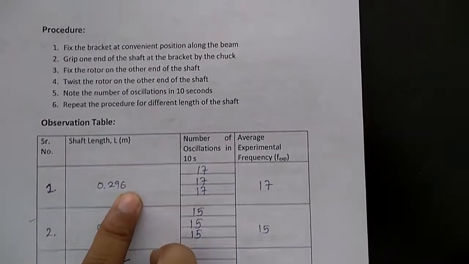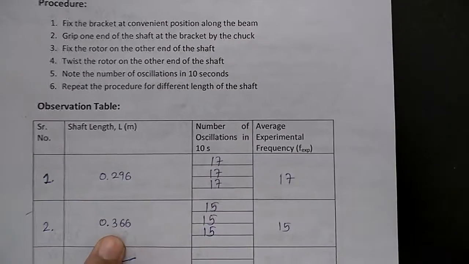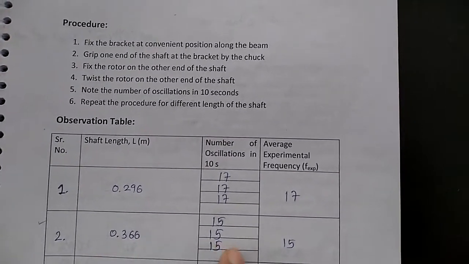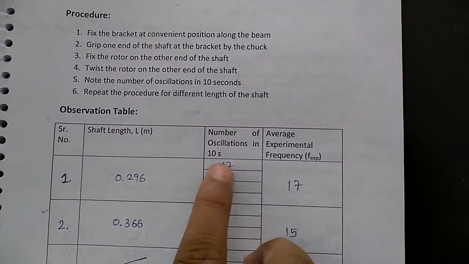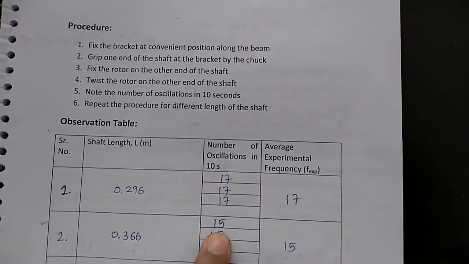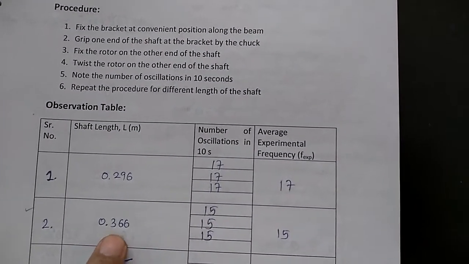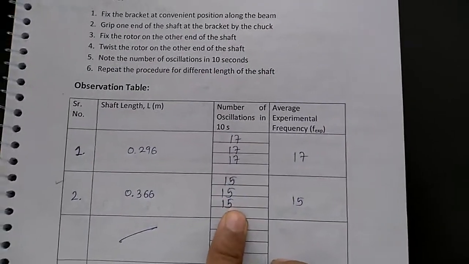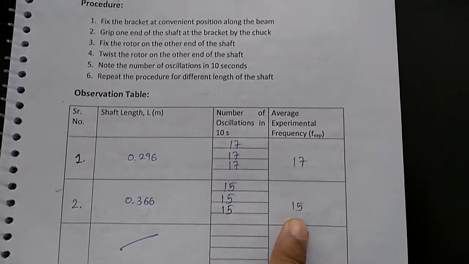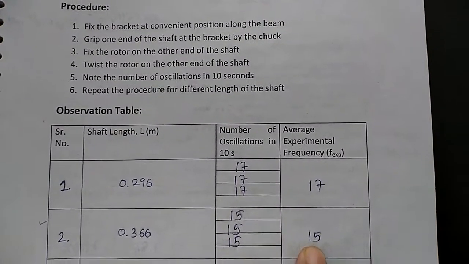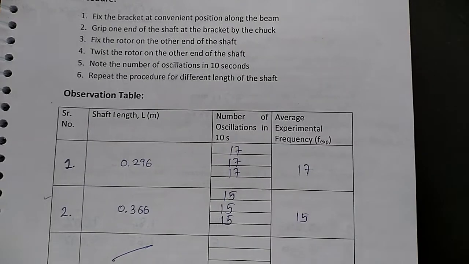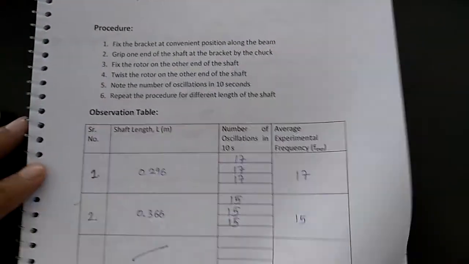In the next step, we have changed the length of the shaft. Again, we have counted the number of oscillations in 10 seconds. This time, by increasing the length of the shaft, we found the number of oscillations as 15, 15 and 15. So the average value is 15. So the natural frequency will be 1.5, and in the first case the natural frequency is 1.7. So this is all the experimental part.